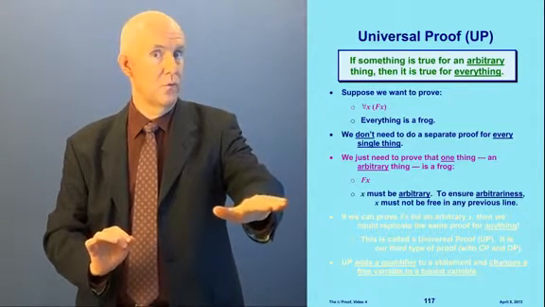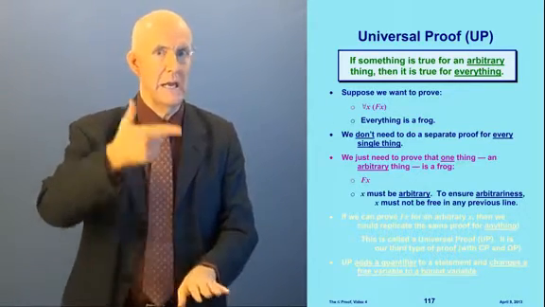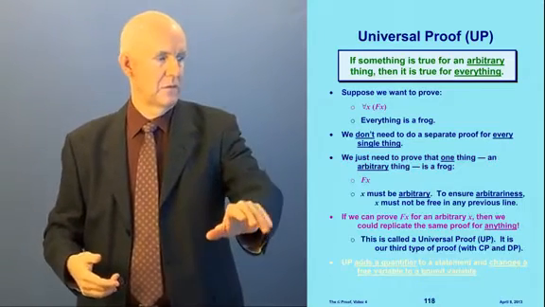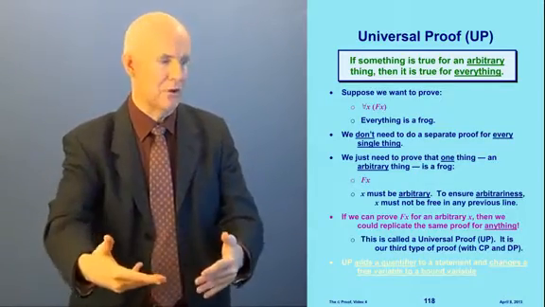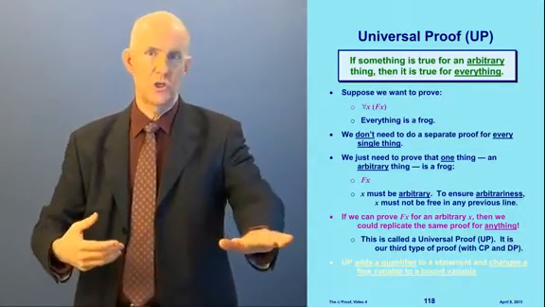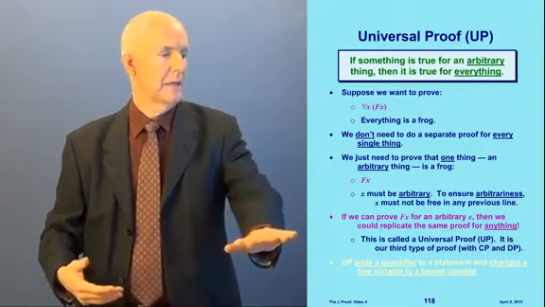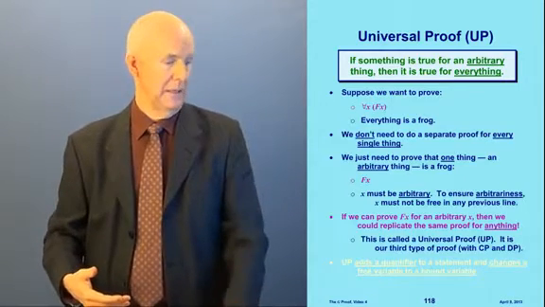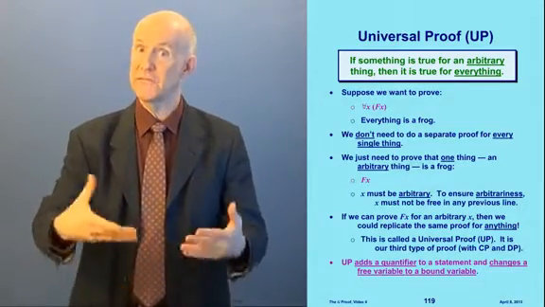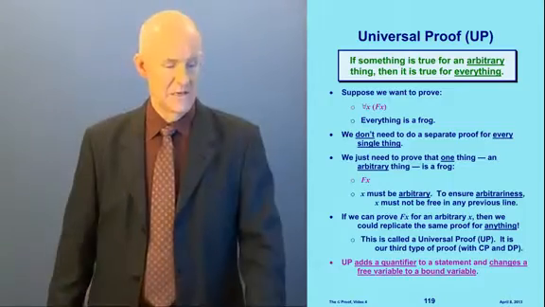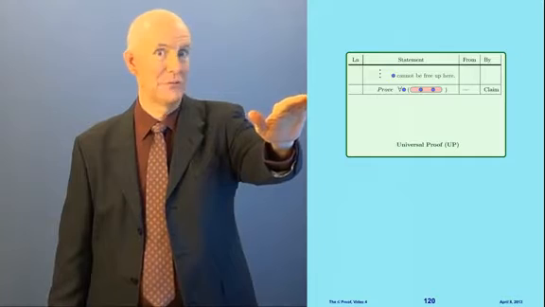Now the rule to ensure that it's arbitrary is that the variable x cannot be free in any previous line. So if we can prove fx for an arbitrary x, then we could replicate that proof for anything. This is called universal proof, or UP, and it's our third type of proof, along with CP and DP. And what UP does is it adds a quantifier to a statement and changes a free variable to a bound variable. So here's how the rule will look in our proofs. If we're trying to prove, we have a prove line, a claim.